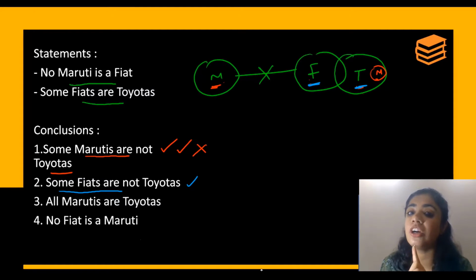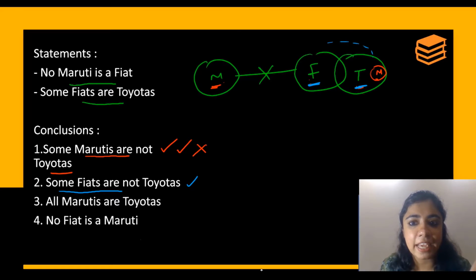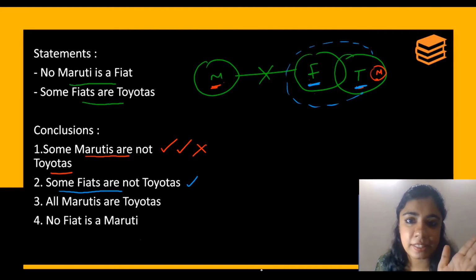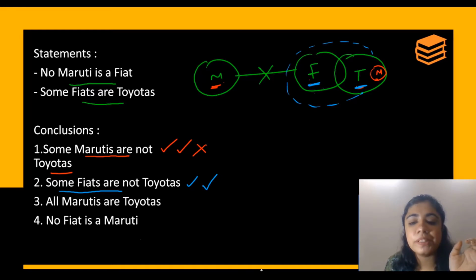Also, there is no shaded part of Fiat which has to be outside. So, opposite is all Fiats are Toyotas. If I extend my Toyotas, all the Fiats can come inside Toyotas. Opposite is possible. Since the opposite is possible, it is not a correct conclusion.